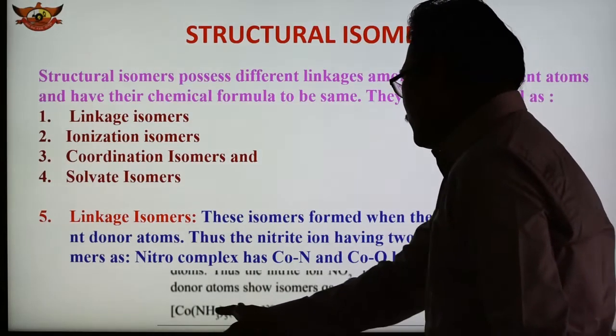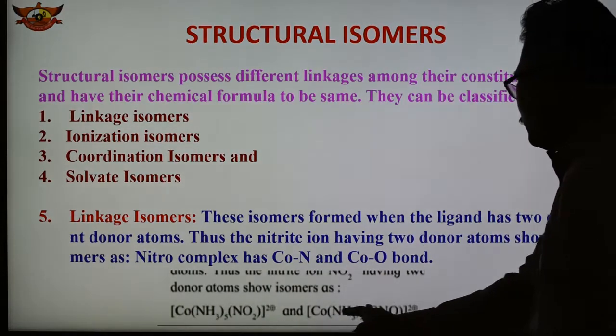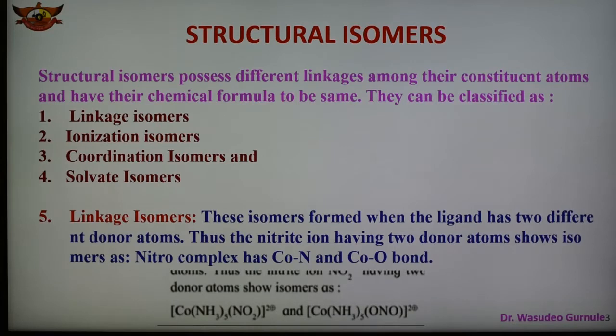Here the metal binds with nitrogen, and in this case the metal binds with oxygen. So two types of bonds are there in the case of linkage isomers. The ligand has two donor atoms, oxygen and nitrogen, and binds through nitrogen or through oxygen. So the link is different, and therefore the formula is the same but the structures are different. It is due to the linkage of the ligand, therefore it is known as linkage isomer.